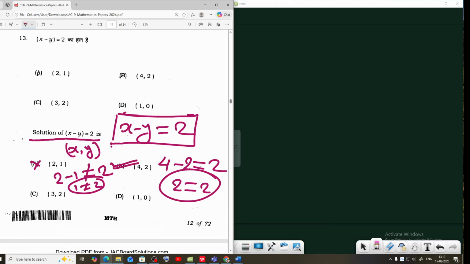Option C: 3 minus 2 is not equal to 2. 1 minus 0 is not equal to 2. That means the 100% correct option is B.